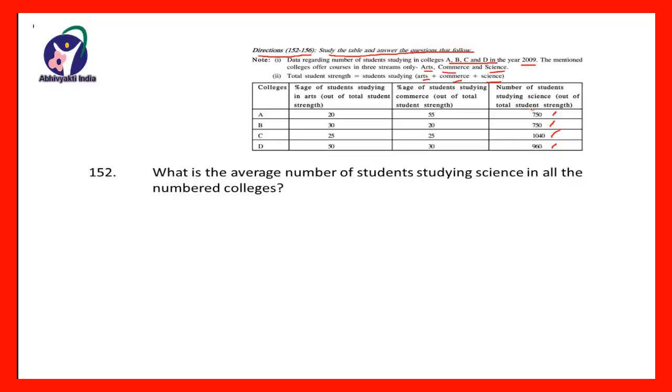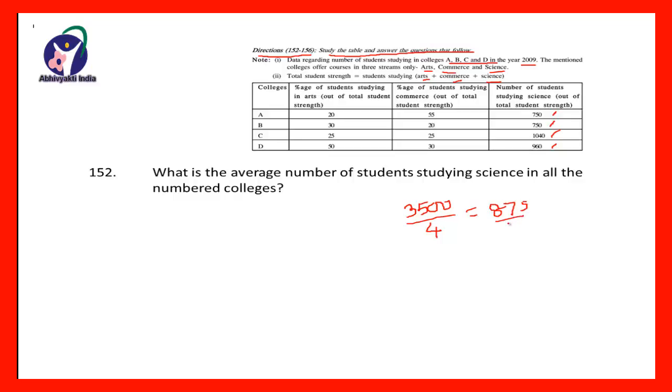So if you add all these 750, 750, 1040 and 960, then that sum will be equal to 3,500. And that divided by 4, which is equal to 875.